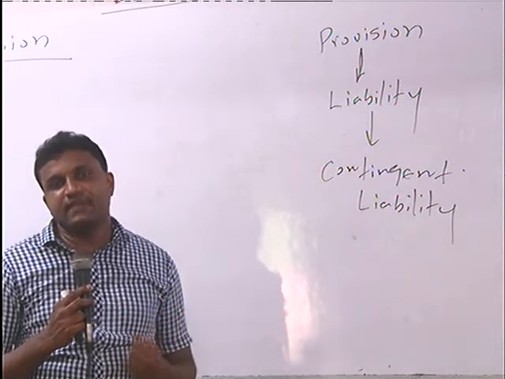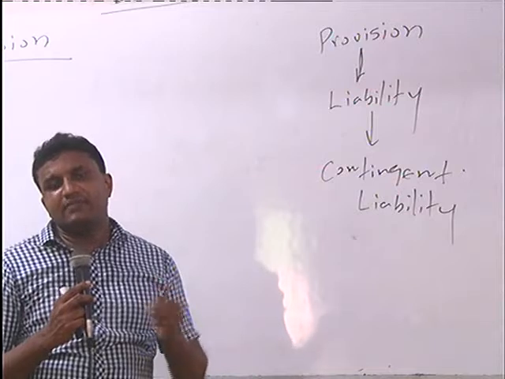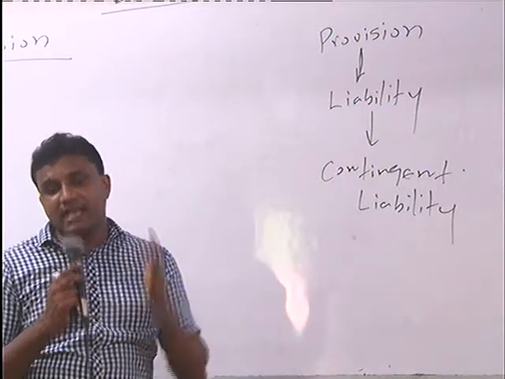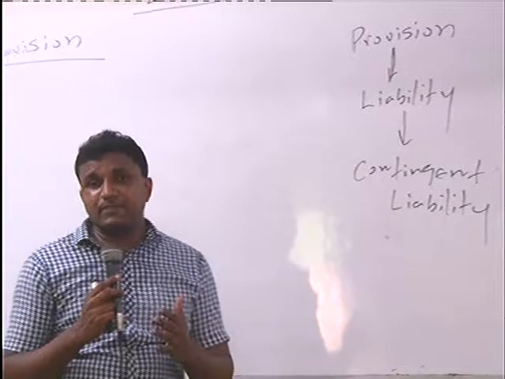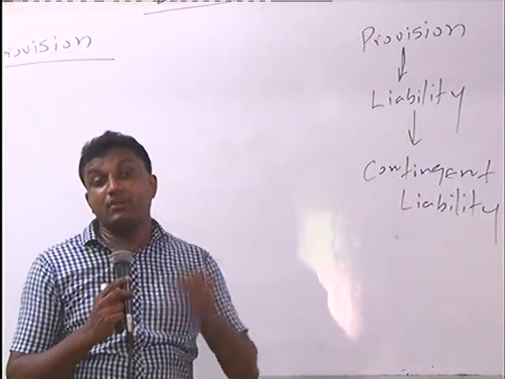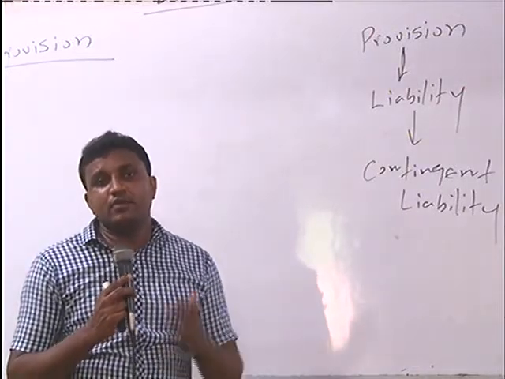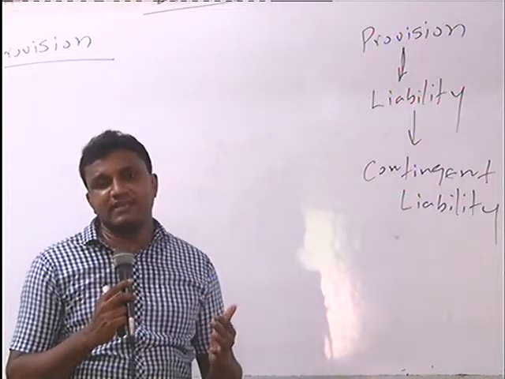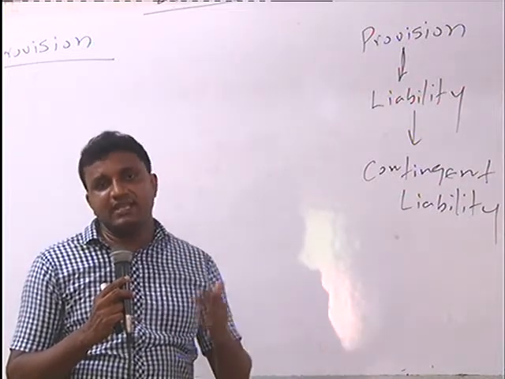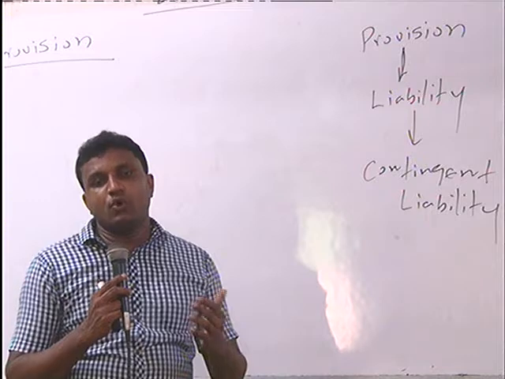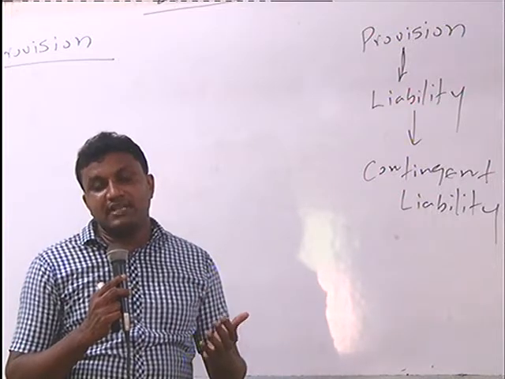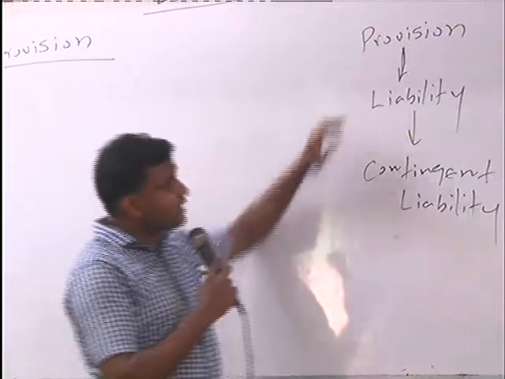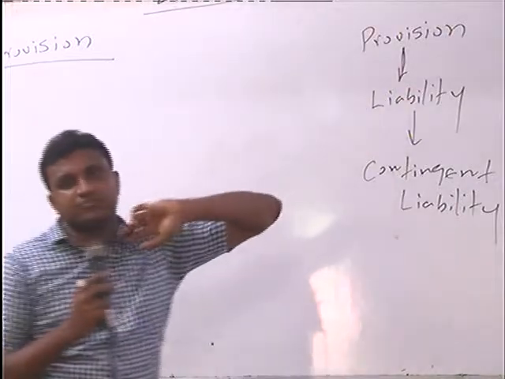Clearly we know that a creditor is a liability, a bank loan is a liability, accrued expenses are a liability, that means all payables. Without any doubt we can say a creditor is a liability, an accrued expense is a liability, and any debenture, bank loan or lease creditor is a liability. Then what is the difference between liability and provision?